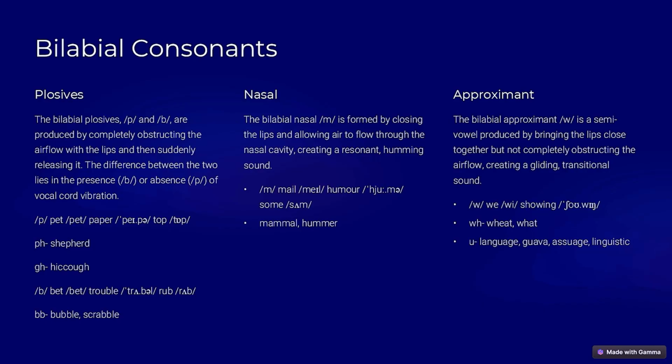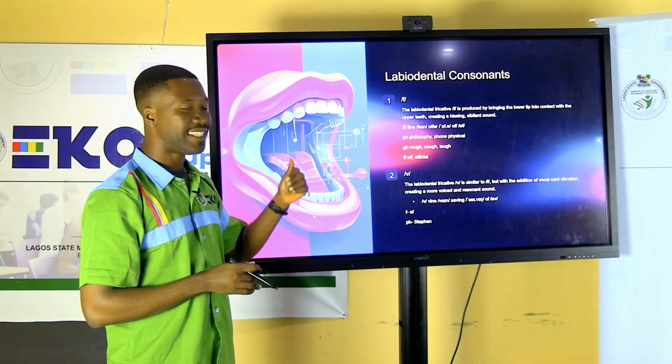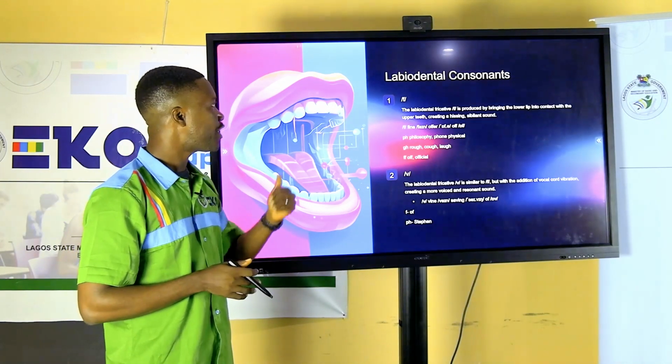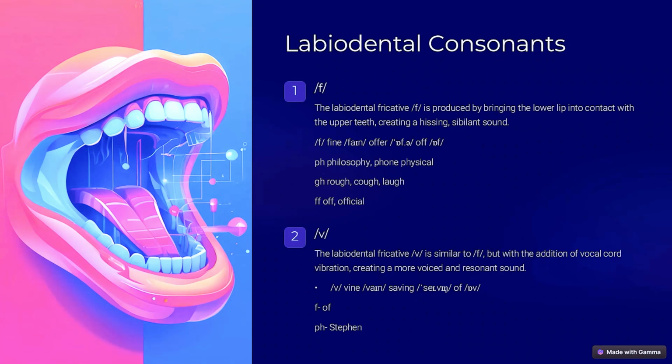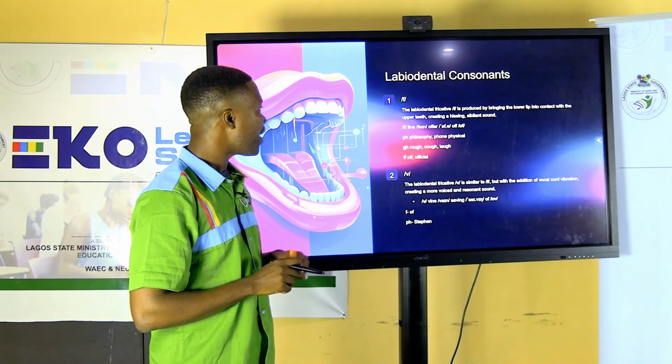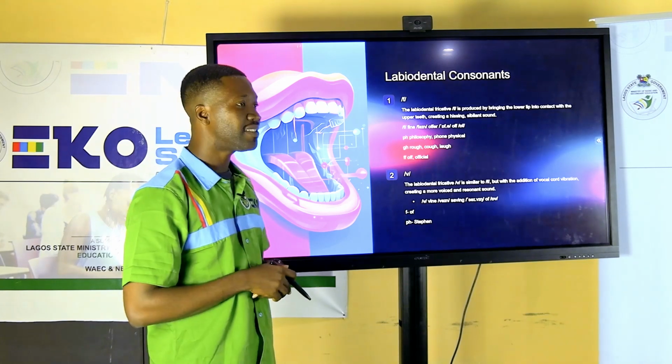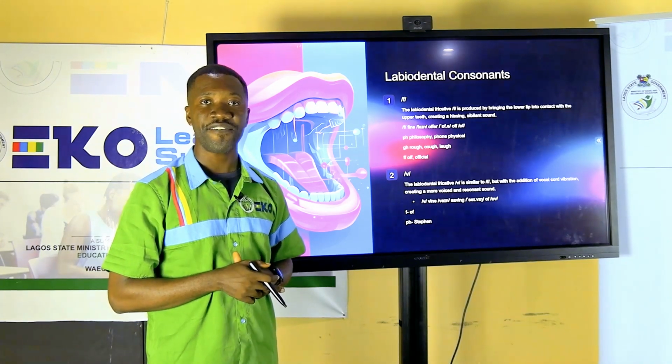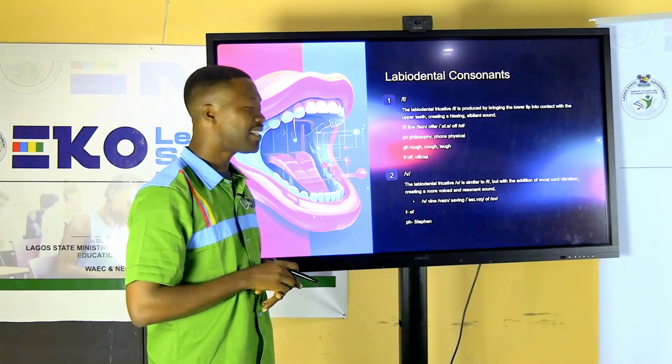Let's move on. We want to look at the next set of sounds, which fall under the labiodental consonants. We have two of them. We have the sound f and the sound v.